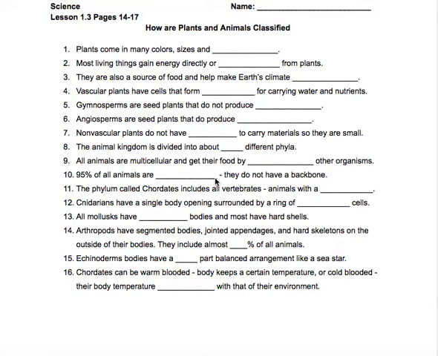Non-vascular will be small. Vascular can be tall. Vascular come in all shapes and sizes, but almost all non-vascular are small because it takes too long to transport the material. Turning the page, the animal kingdom. The last one we need to study starts on page 16. You probably recognize some of the organisms pictured on these 2 pages as animals.